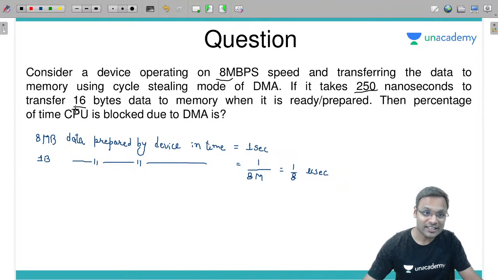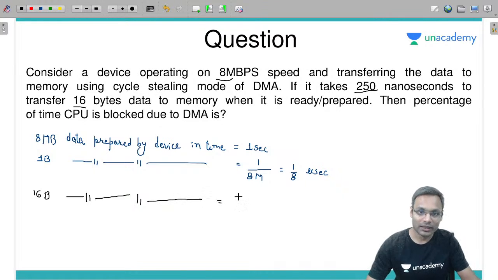The data size is 16 bytes. So 16 bytes of data is prepared by the device in 16 into 1 divided by 8 microsecond, which is 2 microseconds.